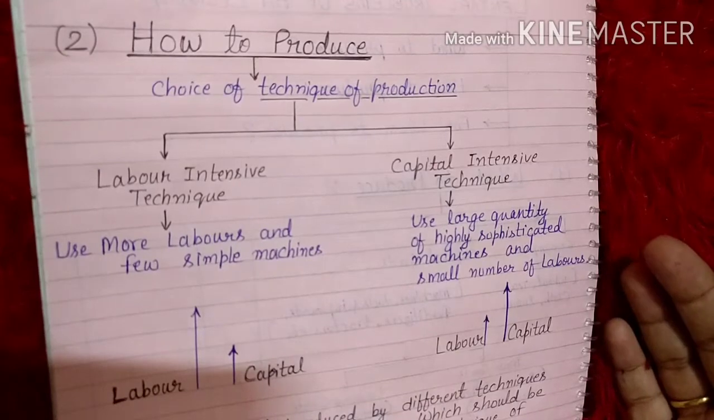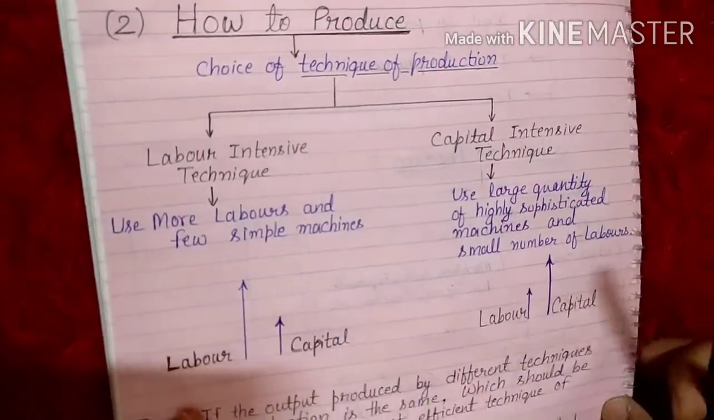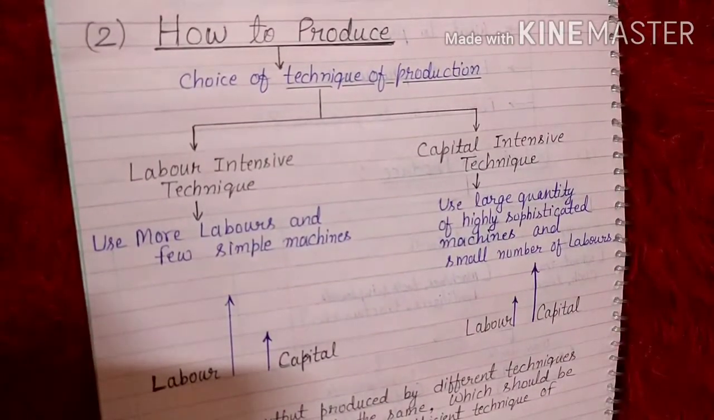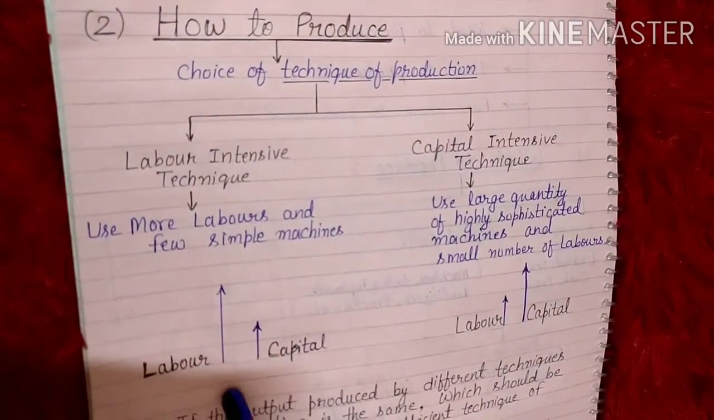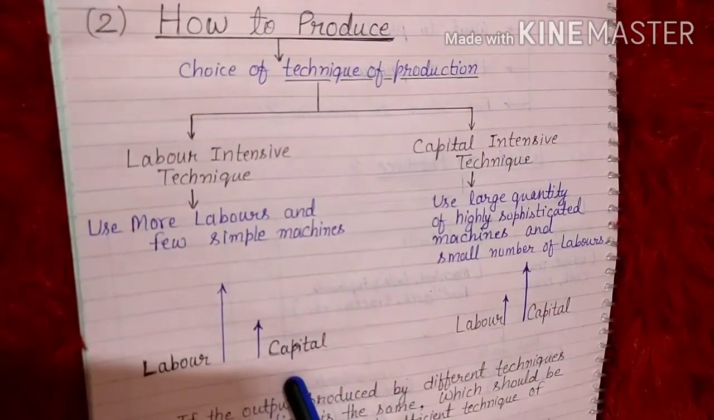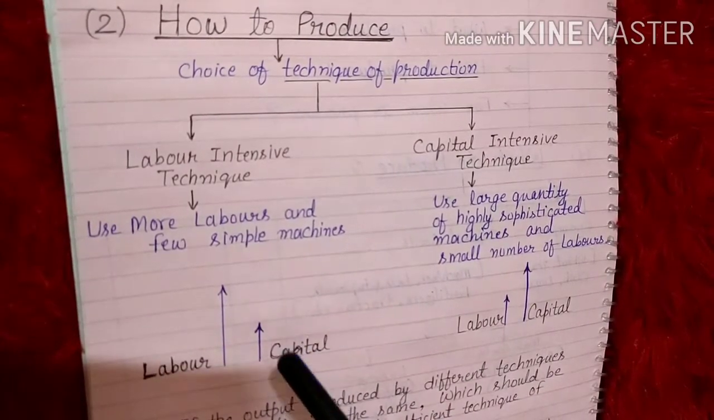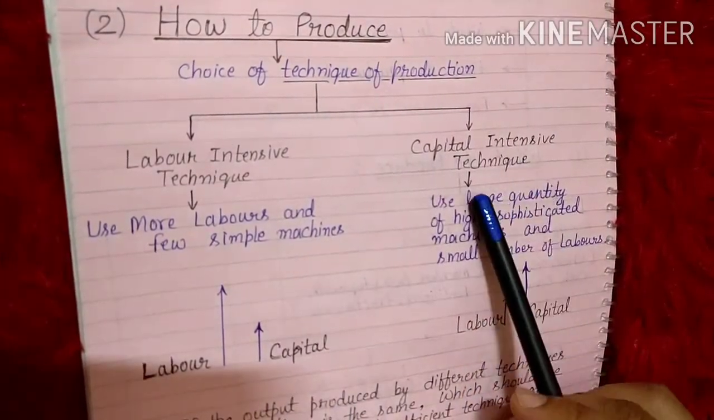Labor intensive technique is a technique where we use more labor compared to machines, or we can say where we are using more labor and only a few simple machines. So this is called labor intensive technology, where we are using more labor and less capital. Capital means machines; if we have more money, we will purchase machines.